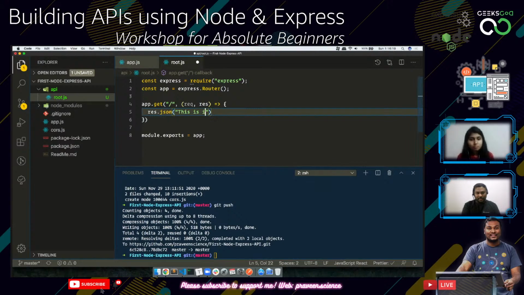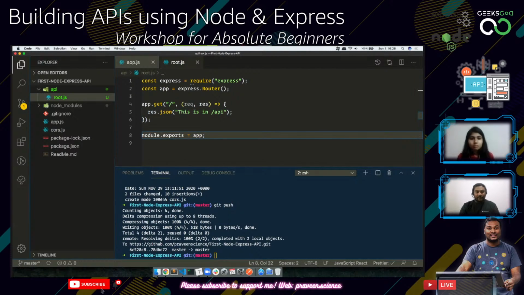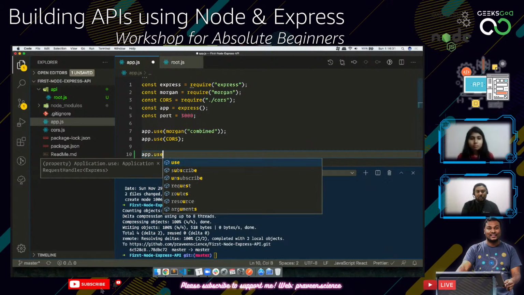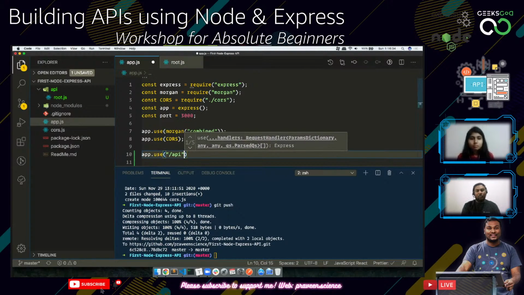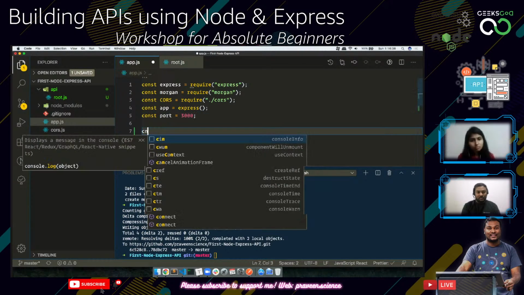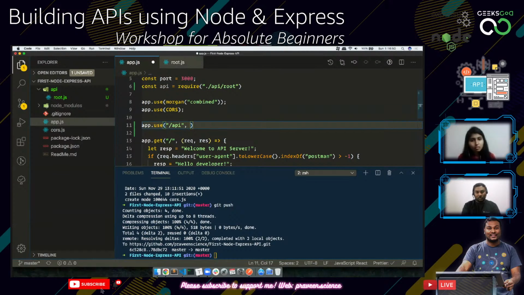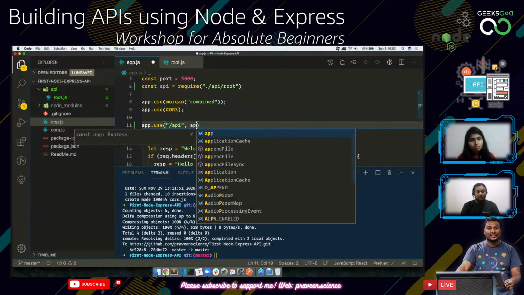So this is in /API. I'm just putting some value like this. And then if I want to use the routing, I'm just going to do app.use again. For the /API, what I want you to use is const API equal to require API/root. So whatever happens here is going to happen in the root. Okay.